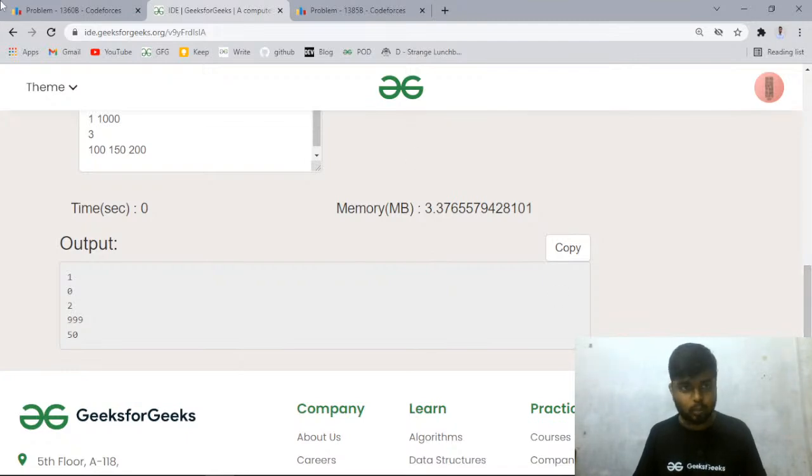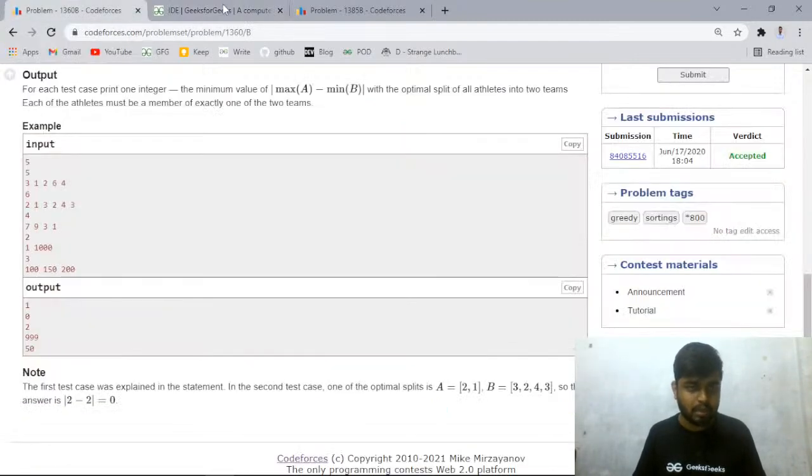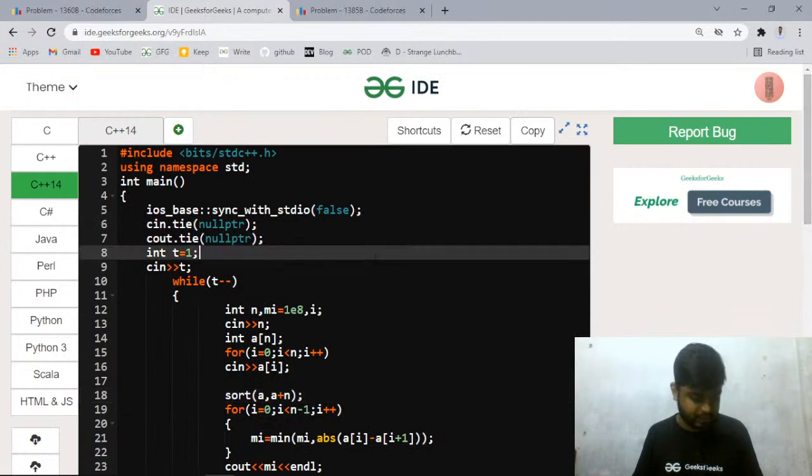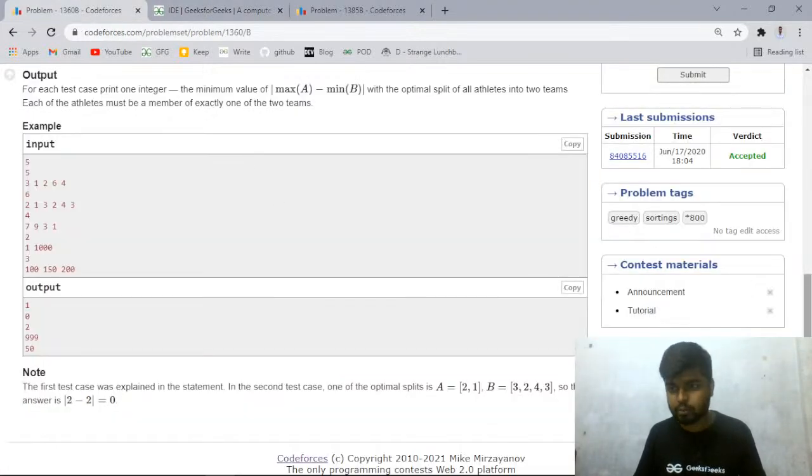That's great. 10 2 999 and 50, right? Perfect. Let's try and submit this code as well.